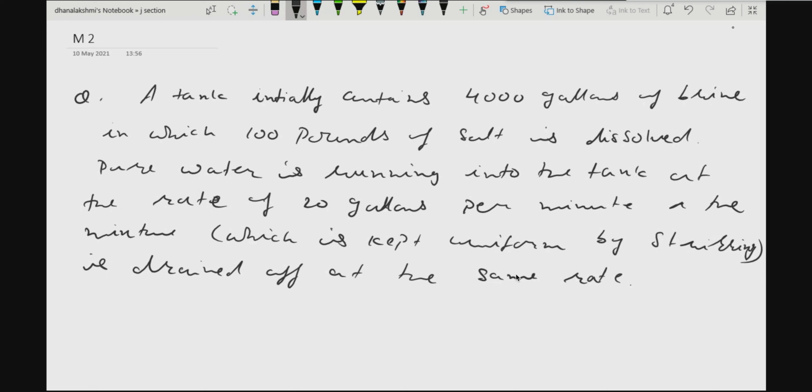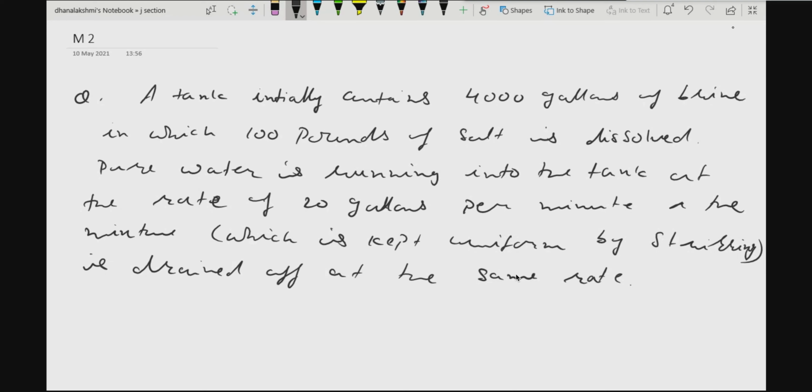A tank which contains 4,000 gallons of brine, in which 100 pounds of salt is dissolved. At the same time, pure water is also running into the tank at the rate of 20 gallons per minute, and the mixture is being stirred continuously, and this mixture is drained off at the same rate.